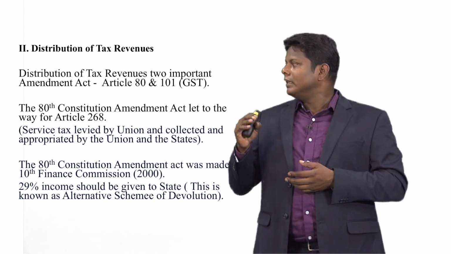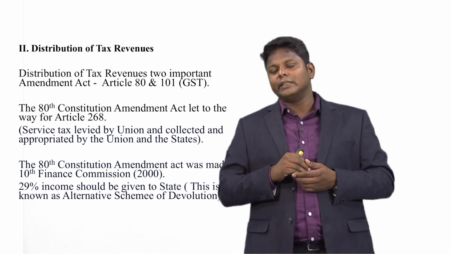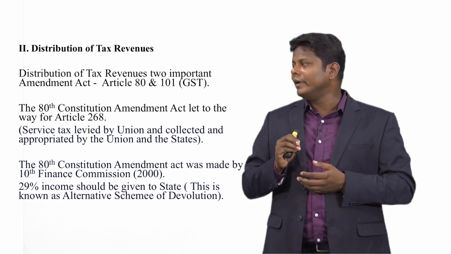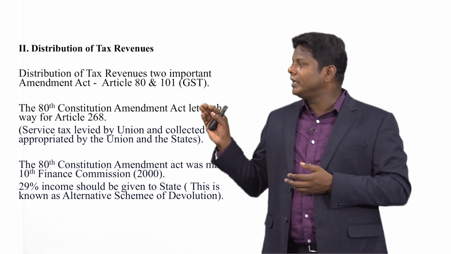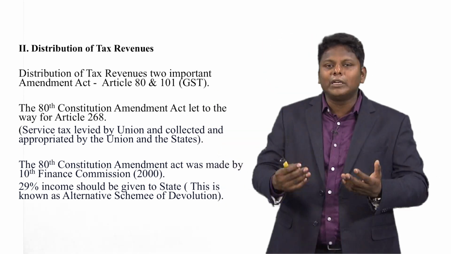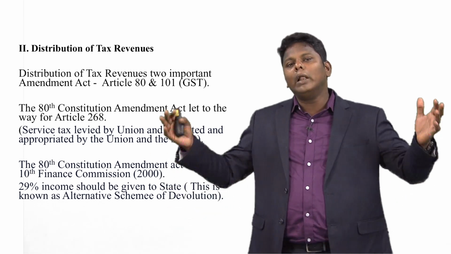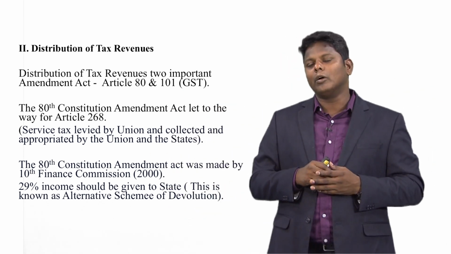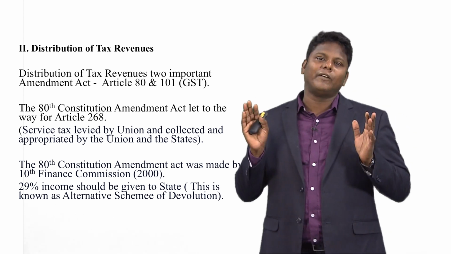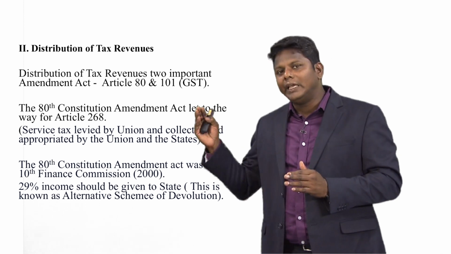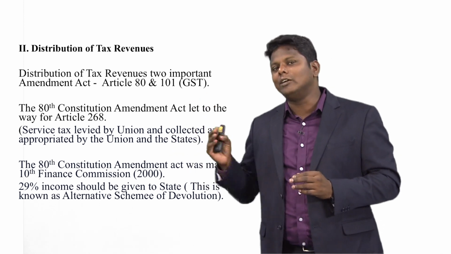See, this recommendation, this 80th amendment, says 29% of income should be given to the state government, which means the union government cannot keep all the revenues collected by the union government. 29% of the total revenue has to be given back to the state governments.